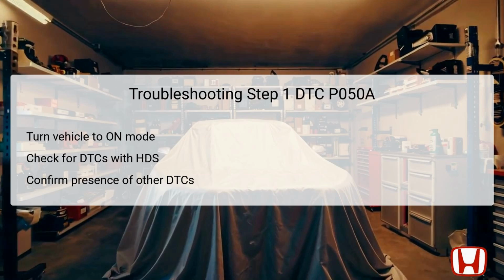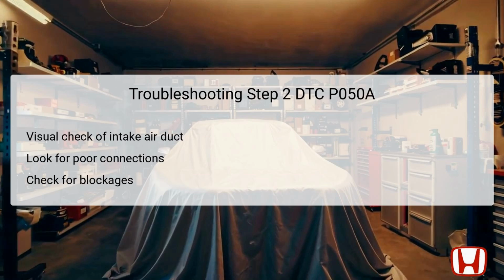This diagnostic tool provides a comprehensive view of any fault codes present in the system. If other DTCs besides P050A are indicated, it is crucial to address those first, as they may contribute to the performance issue at hand. Failure to follow this step properly could result in misdiagnosis, compounding any existing issues within the vehicle.